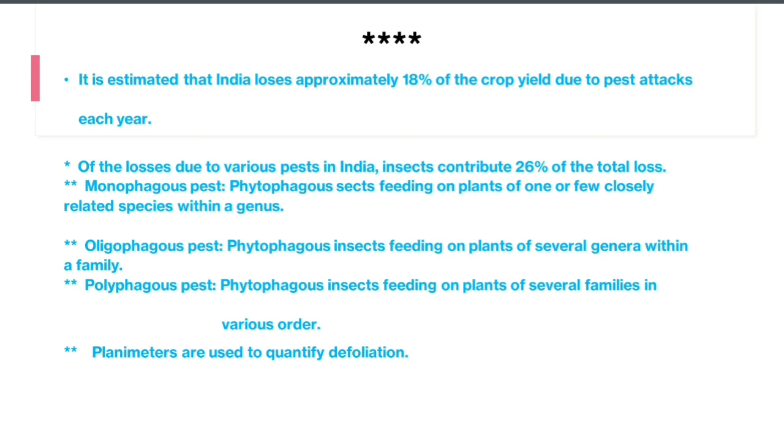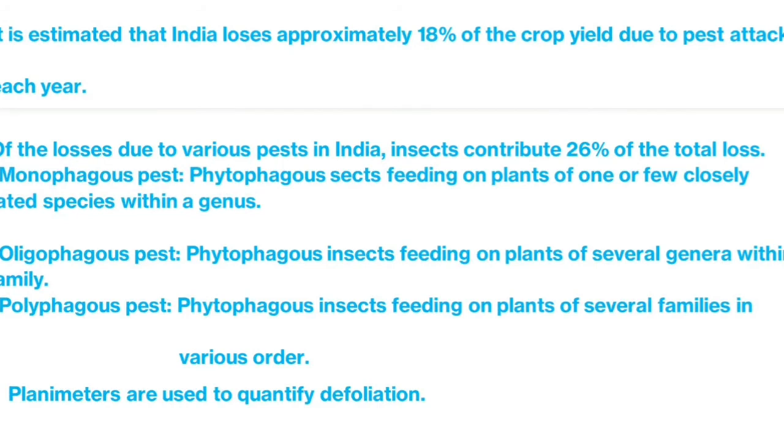So here is some terminology related to entomology. Monophagous pest: a phytophagous insect that feeds on a few closely related plants within a genus. The next one is oligophagous pest: phytophagous insects feeding on plants of several genera within a family. This means a single family but several genera for feeding purposes, named an oligophagous pest.